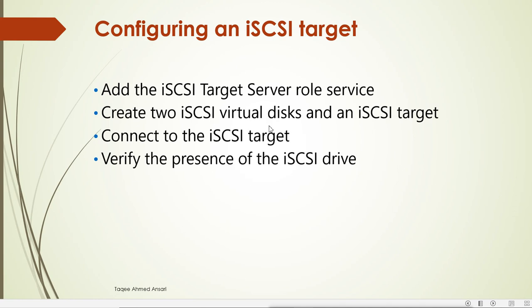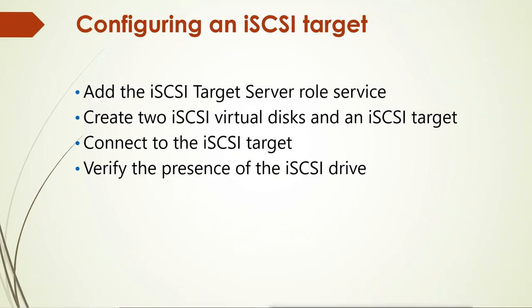Now for configuring iSCSI, what do we have to do? First we have to add the iSCSI target server role service. The server which is going to be our storage server, for example this server, is where we are going to share the storage for other servers or clients. So on this server we will install the iSCSI role. First we will install the role on this server.